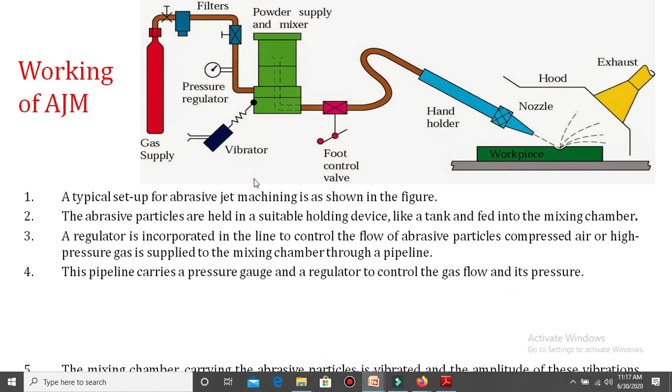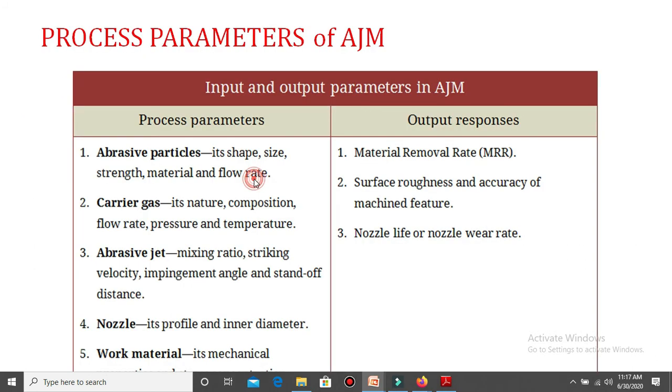Here are the various steps through which the working of abrasive jet machining is generally carried out. Next, process parameters of abrasive jet machining. There are various process parameters, such as abrasive particles: their shape, size, strength, material and flow rate.